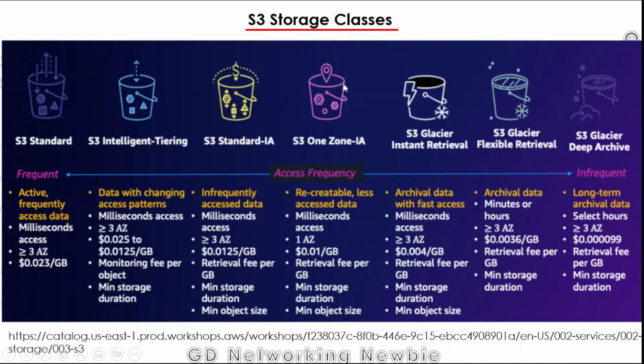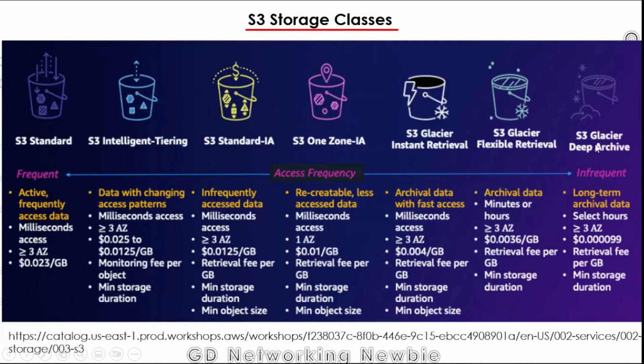We'll discuss them in detail in some other video, but you can see S3 Standard, one storage class. Then we have S3 Intelligent-Tiering, S3 Standard-Infrequent Access, where IA stands for infrequent access. Then S3 One Zone-Infrequent Access. Then we have S3 Glacier Instant Retrieval, and S3 Glacier Flexible Retrieval.